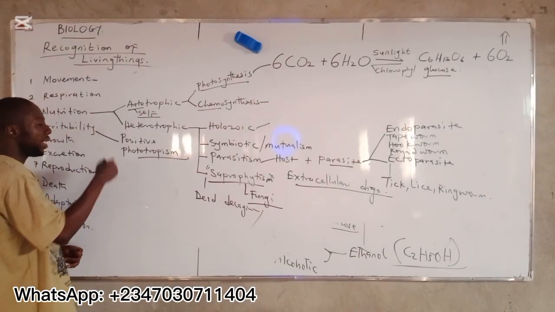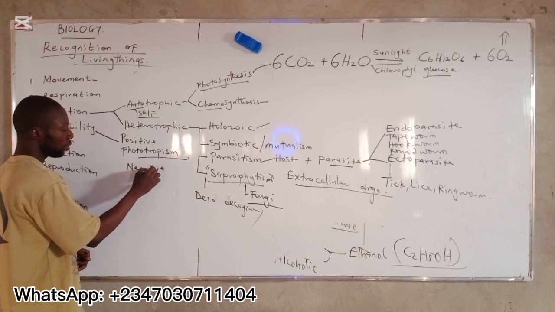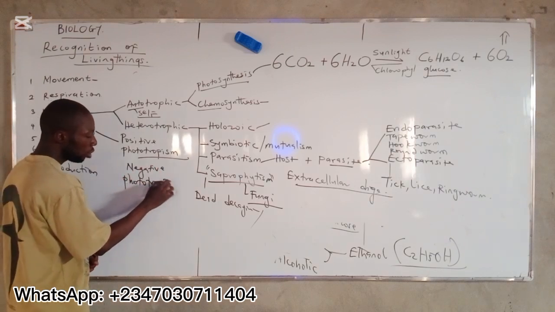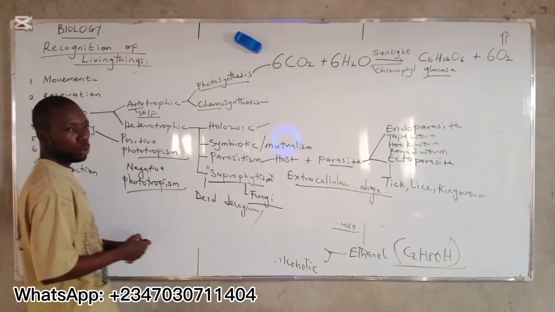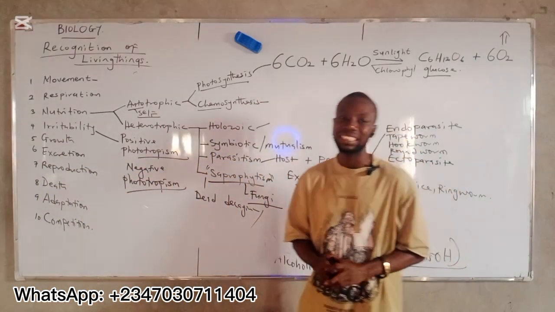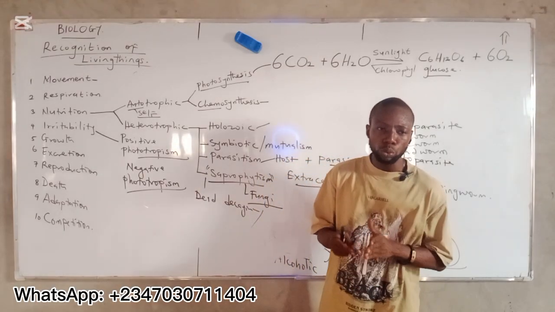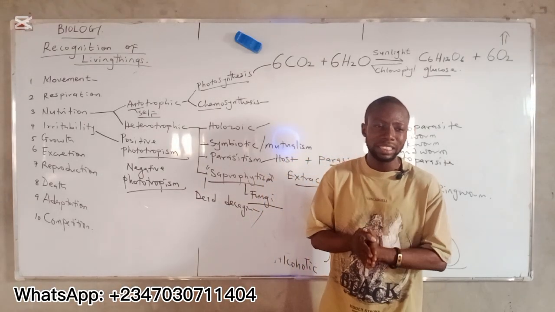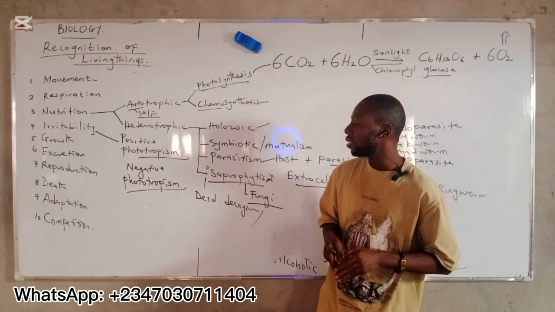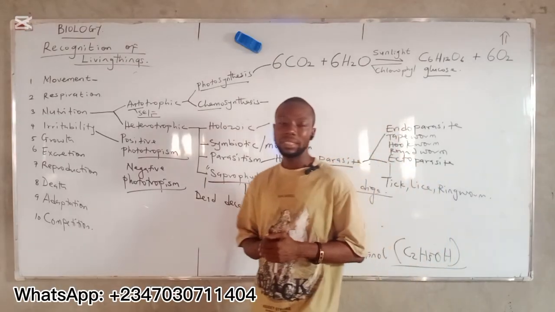When plants move towards the direction of light it is positive phototropism. But when it moves away, it becomes what? Negative phototropism. Which plant parts move away from the source of light? That is the roots. The roots move towards the direction of water. So the root exhibits positive hydrotropism. All right? Then the shoot exhibits positive phototropism.